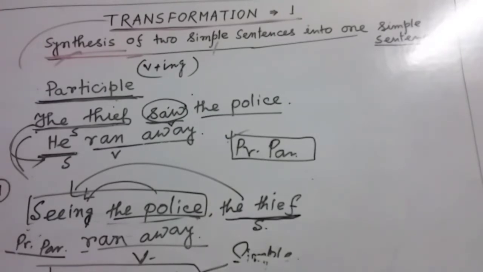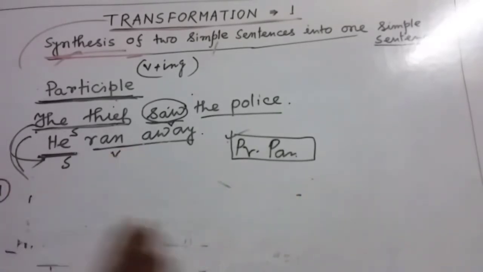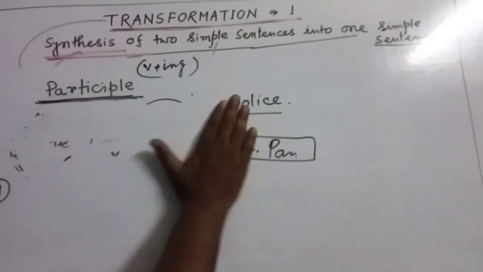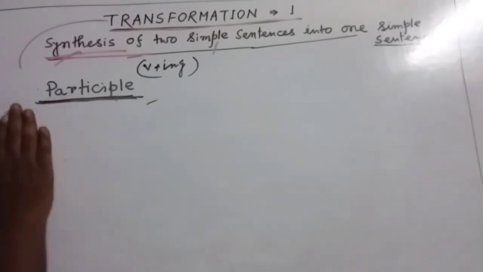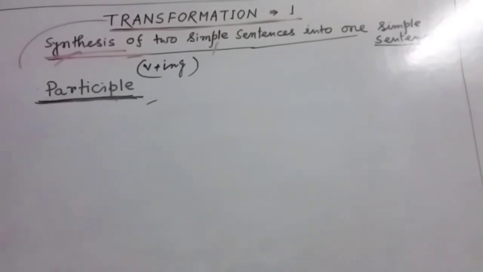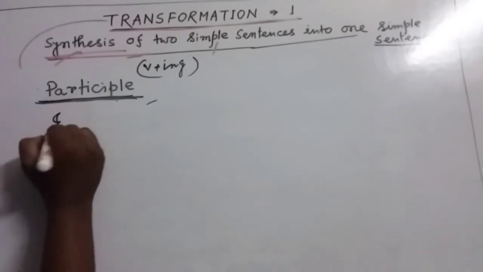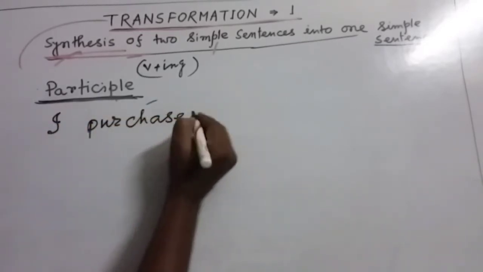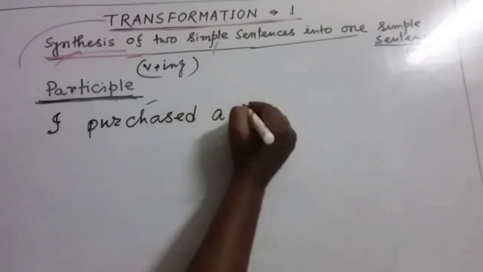In case of the past participle, if the action is completed, then we can write down the past participle. I am just going to give you one example. Let's look at the example. I am writing down one example. Let's look at this: I purchased a broken chair.